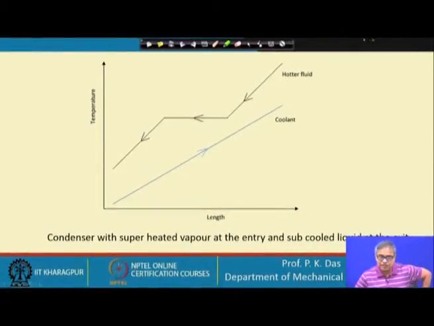So, if it is entering at a superheated state over here, then it has to be brought to the saturation condition and this is single phase cooling for the fluid. Then there will be phase change heat transfer and then again there could be subcooling and this is again single phase cooling. And this is how the coolant temperature, coolant is a single phase fluid, so coolant temperature will continuously increase. I have shown linear, but these curves can be non-linear in general. I have drawn them linear, but these curves could be non-linear.